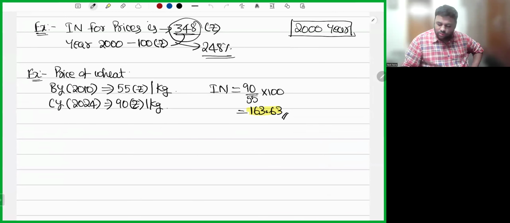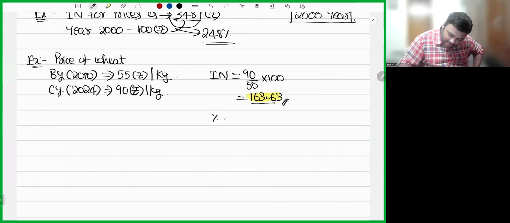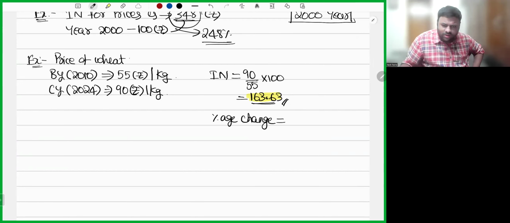Okay. So you will just write it as 163.63. You will not express any units. Okay. I hope the concept is clear. Next step. Now, can anybody tell me what is percentage change here? How will you calculate the percentage change? Change divided by base into 100.